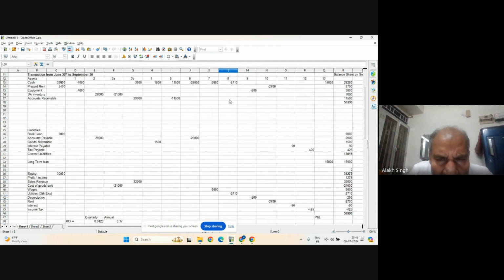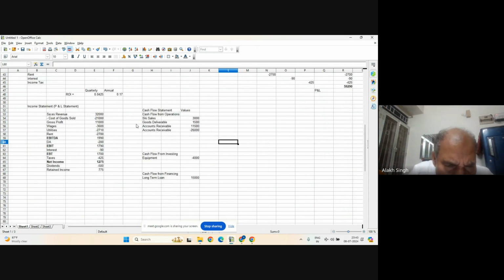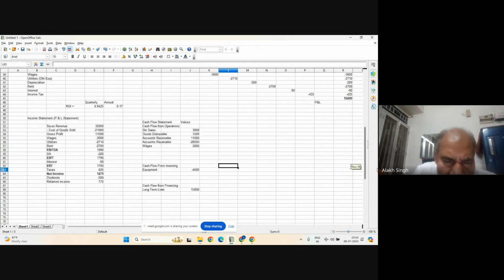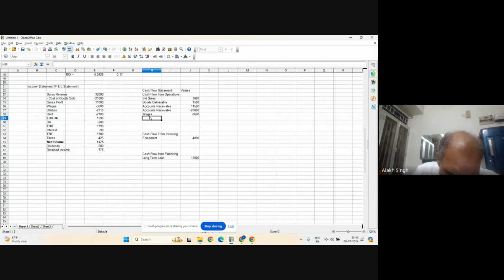Then this minus 3,600 is wages, that I remember. So wages, minus 3,600. And then we have minus 2,710, which is utilities. So utilities, minus 2,710.